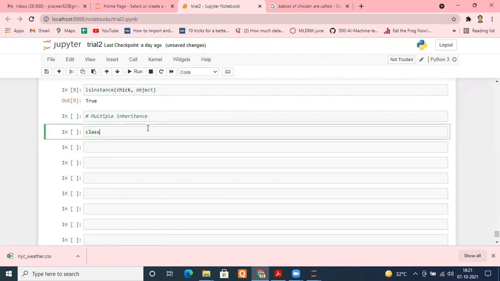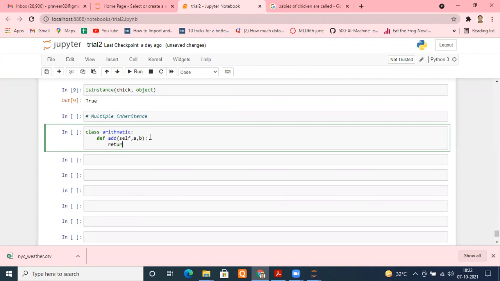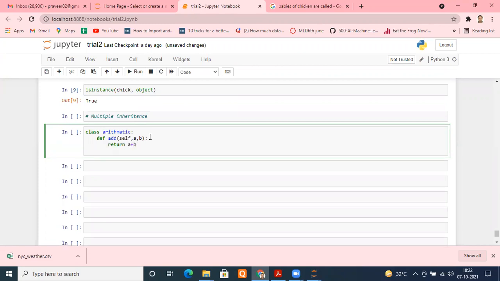Understand. Suppose I have a class known as Arithmetic, and in the Arithmetic class we have defined a few arithmetic operations. So I define a method def add, with the argument self and two input variables a and b. Here we just return a plus b. That's the first method.